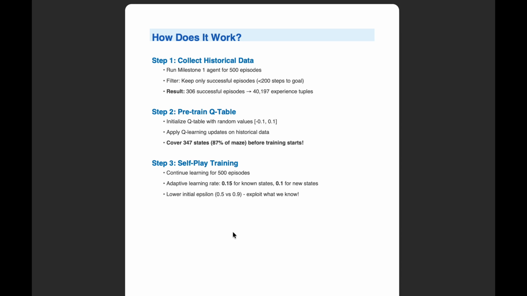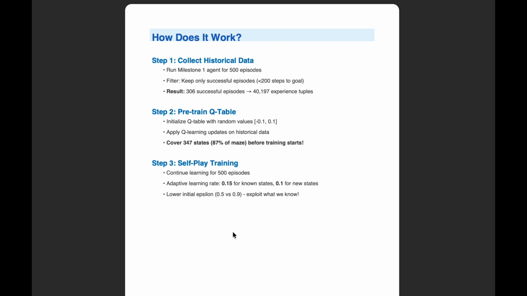We end up with 306 successful episodes, which gave us over 40,000 experience tuples to learn from. Step 2 is pre-training the Q-table. We initialize our Q-table with small random values, then apply Q-learning updates across all historical data. This is the magic step. Before any actual training begins, we already covered 347 states, which is 87% of the entire maze.